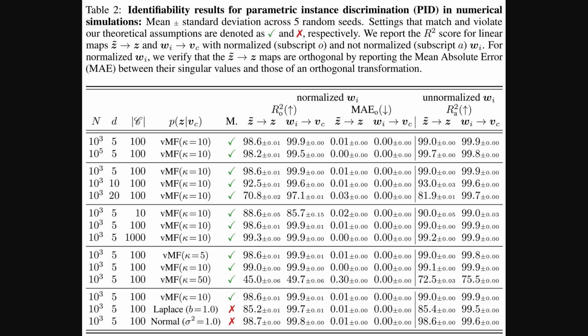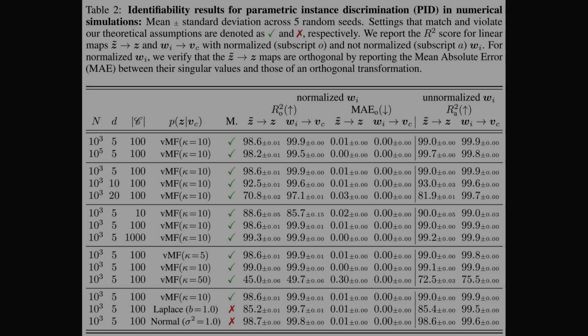Alright, moving to the empirical side. Table 2 here gives us some concrete results from simulations focusing on that parametric instance discrimination, or PID, which DIET implements. It shows how well the method actually recovers the ground truth latent variables and cluster vectors under different settings, using R-squared scores. You can see really high scores, often above 98%, especially when the setup matches their theoretical assumptions, suggesting the method works quite well in practice.